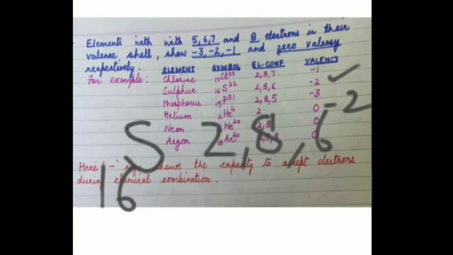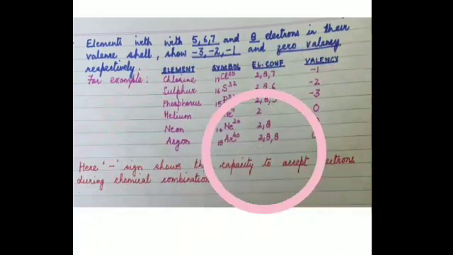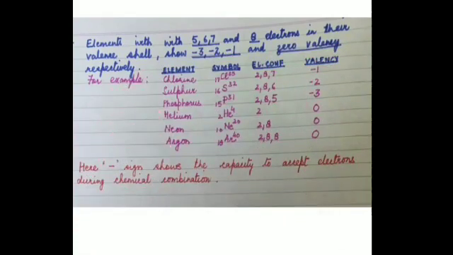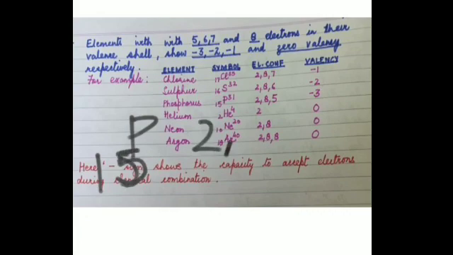Similarly for phosphorus, its atomic number is 15 and it has a symbol of P. So its electronic configuration becomes 2, 8, 5.